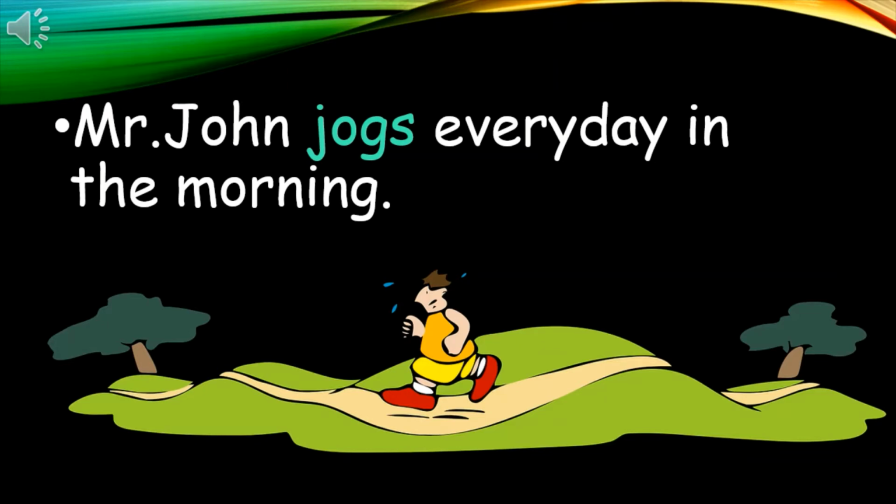What's the verb in this sentence? Jogs. And it's simple present tense. Why did I use simple present tense? Yeah, it's a habit of that person. For indicating habitual actions, we can use simple present tense.